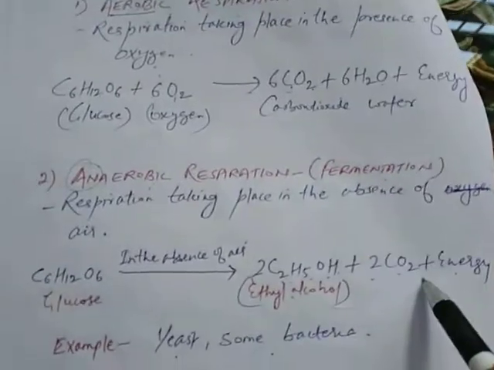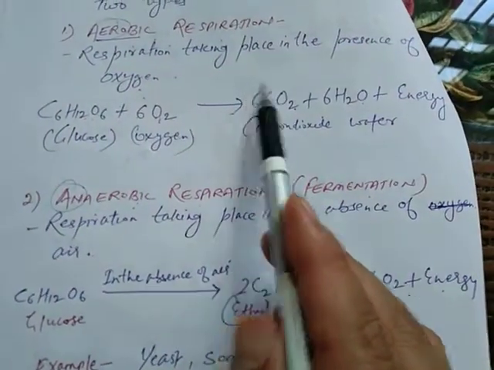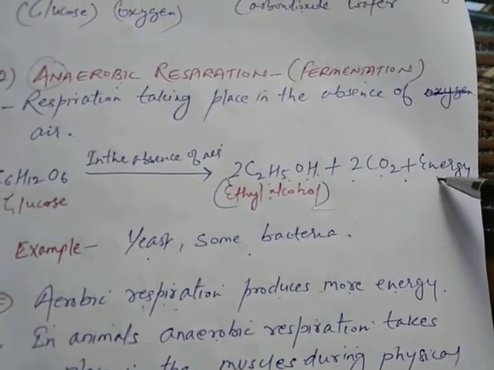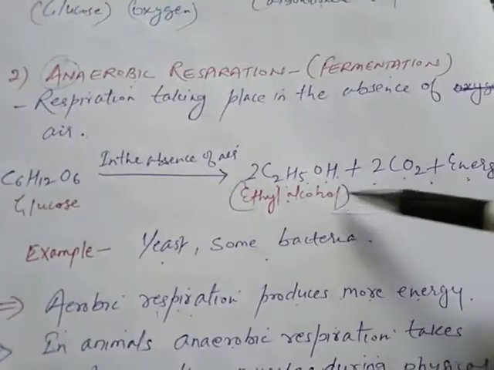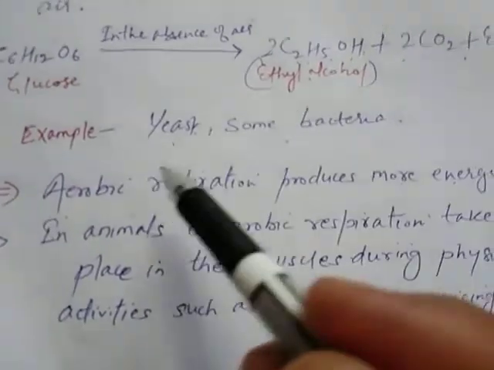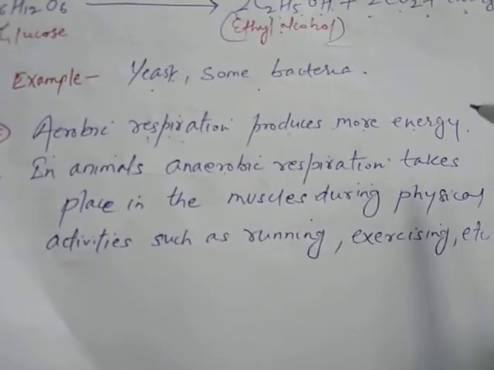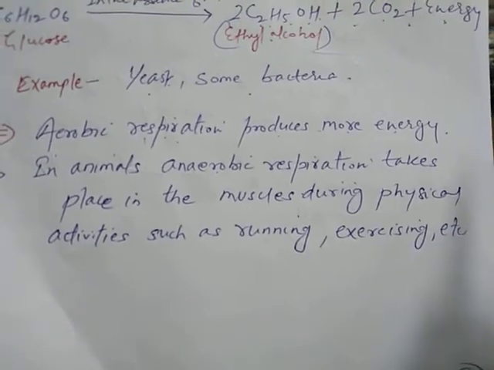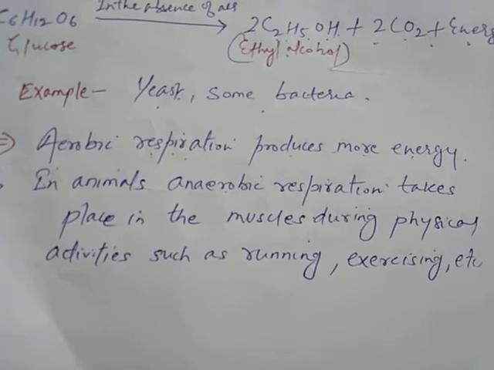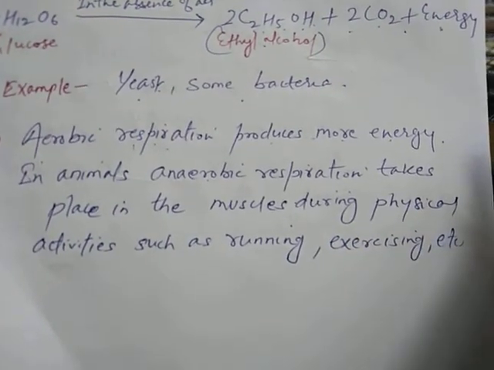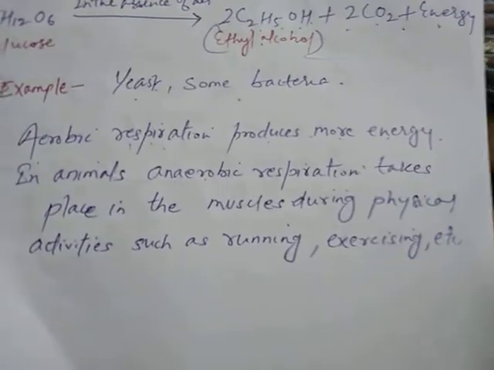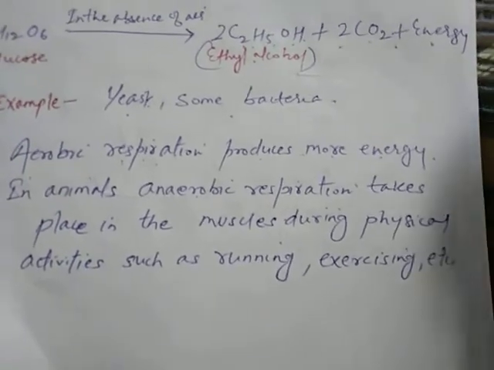Now students, one important thing is here, in case of aerobic respiration, the energy produced is more, and in case of anaerobic respiration, the energy produced is less. So this anaerobic respiration takes place in yeast, some bacteria, and also in a muscle cell. That's why sometimes when you are playing, when you are doing some exercise, when you are doing some activities, cramps develop, and these cramps develop due to insufficient supply of oxygen to the cells, and at that time cramps are the result.